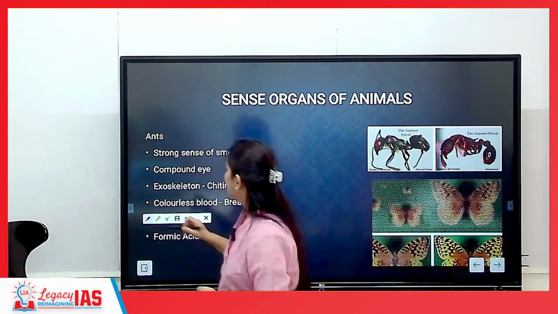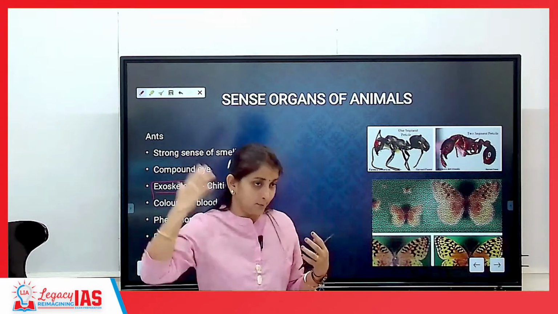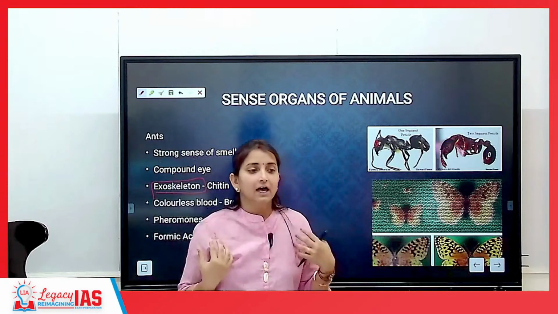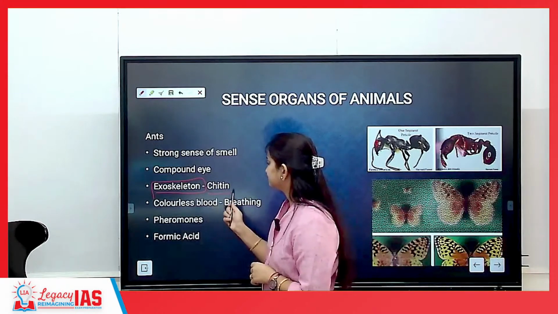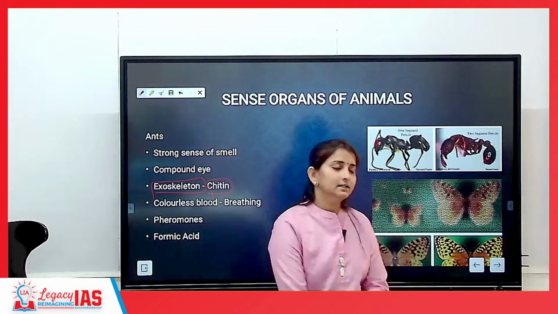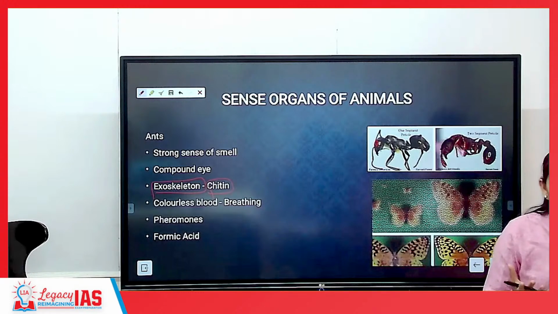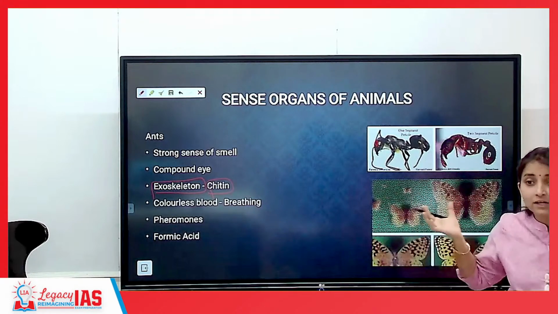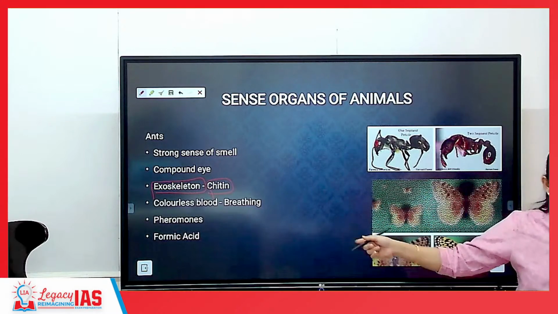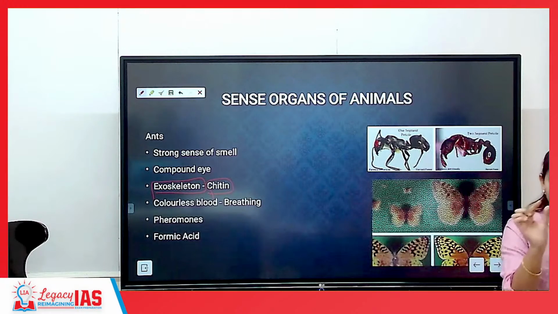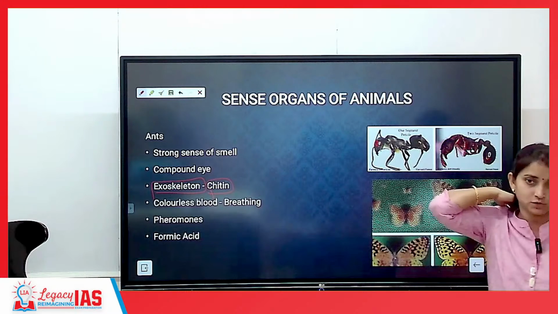Okay? Talking about another body part of theirs, which is the exoskeleton. All their bones are outside their body. Okay? And this exoskeleton is known as chitin. Chitin is a very strong bone, very strong bone. Have you seen ants carrying almost triple the weight of food on their back? That is because of the exoskeleton chitin. Sugar crystals, an entire block of sugar also they will be able to carry on their back. That is because of a very strong exoskeleton.